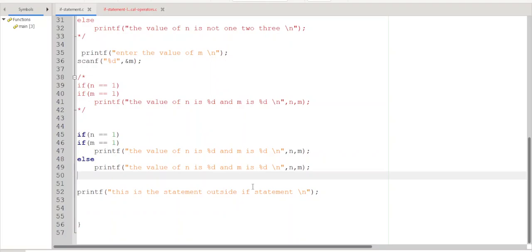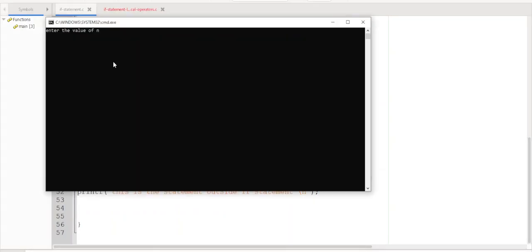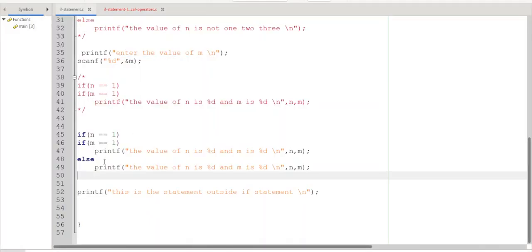There is some error. Let me check once again. N 1, m 3. This statement has to be executed. Why is it not executing?